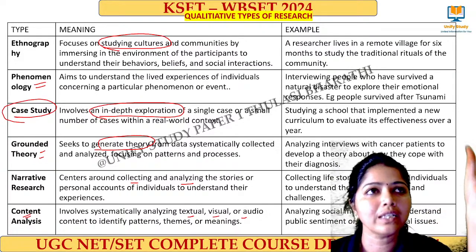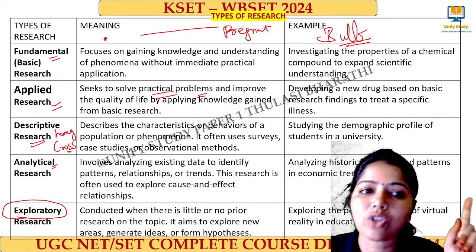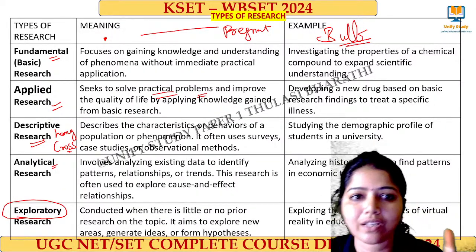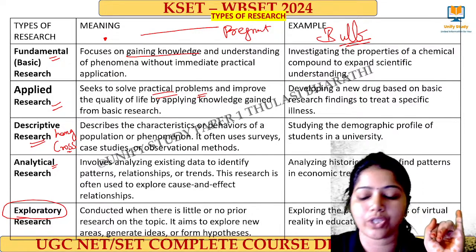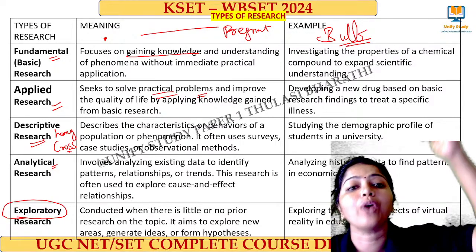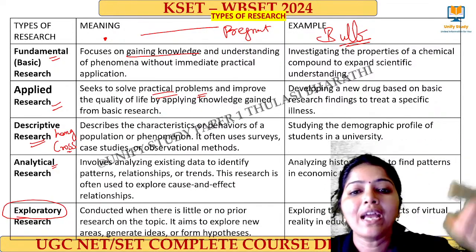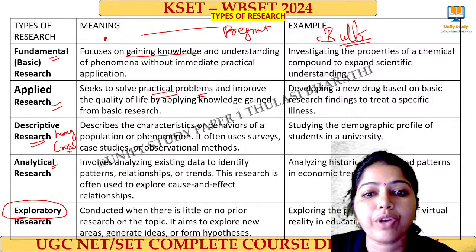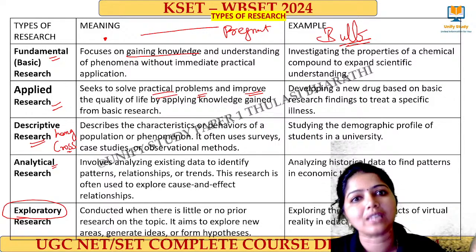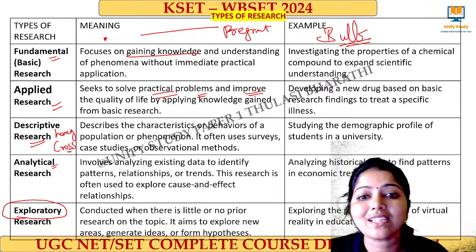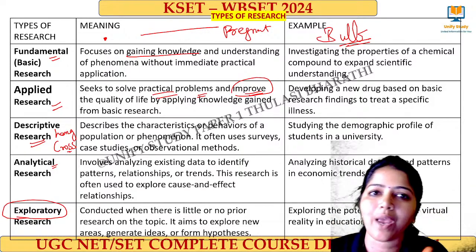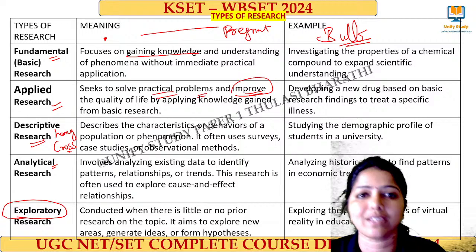Always write down the research with a keyword. Once again, I'll go through the keywords, so note them down. Fundamental research gives you the basic knowledge, okay? It focuses on gaining knowledge. Applied research: whatever you have learned in basic research, I am going to apply to practical problems, okay? For what do we apply it? We have to improve, because what Thomas Alva Edison found out, well, we are not using it the same way now. This has taken many different forms, and that is the keyword: we have improved, we have enhanced the size, the shape, the nature of a bulb, right? That is the applied research keyword.